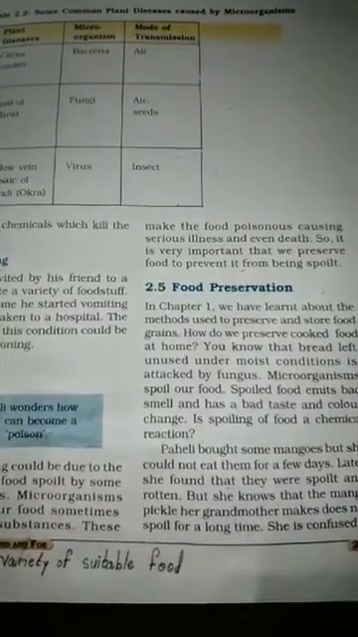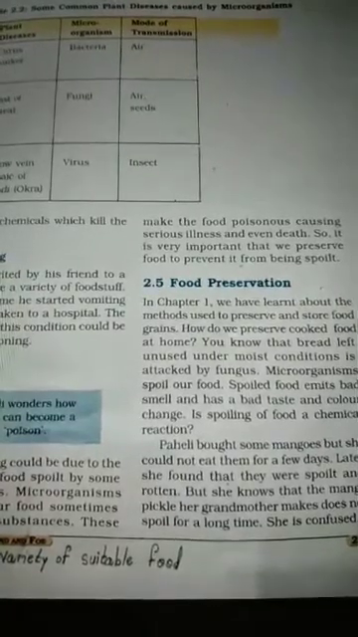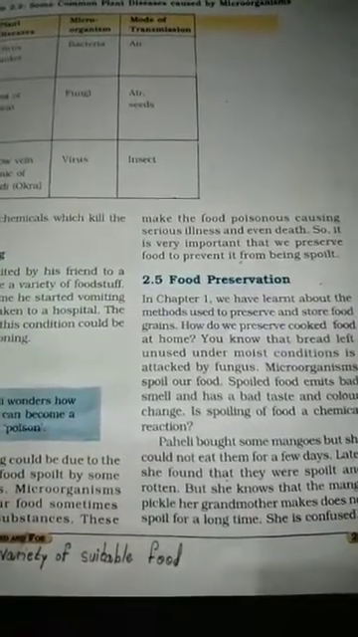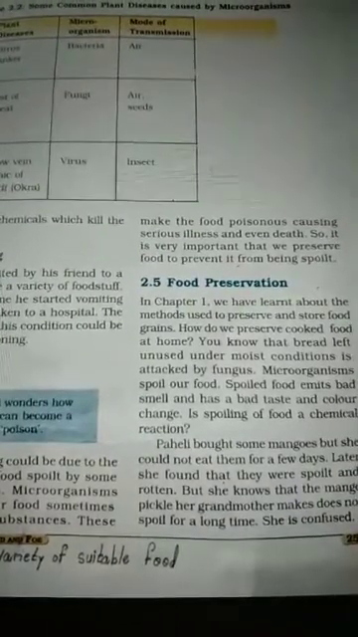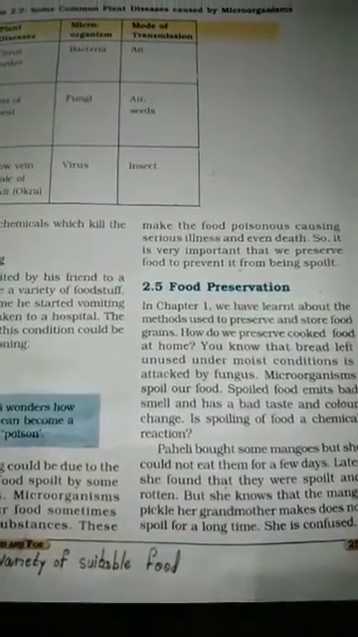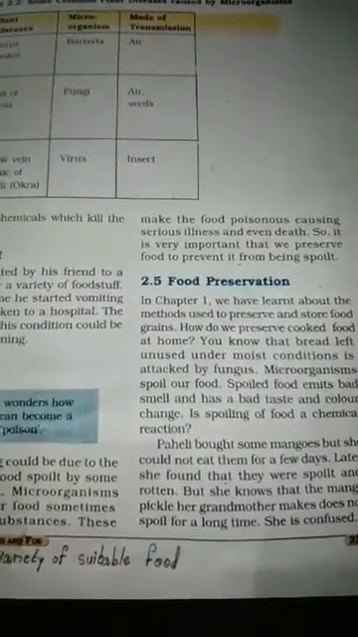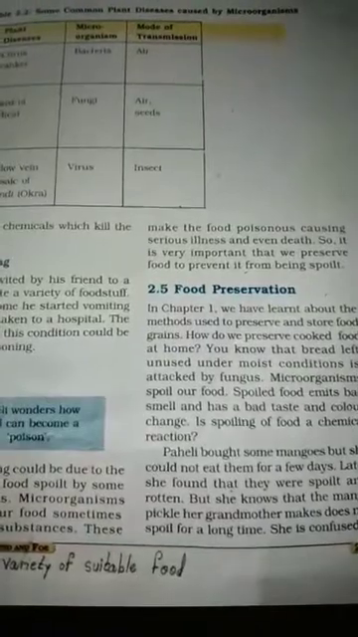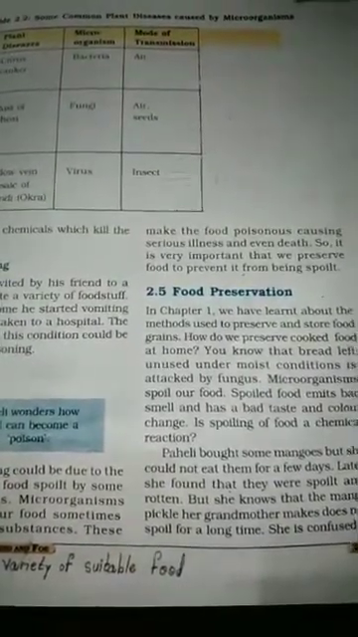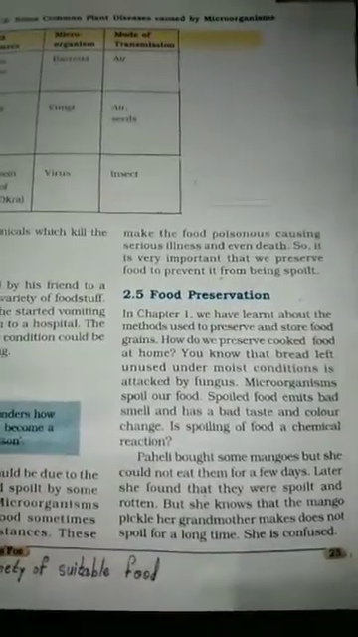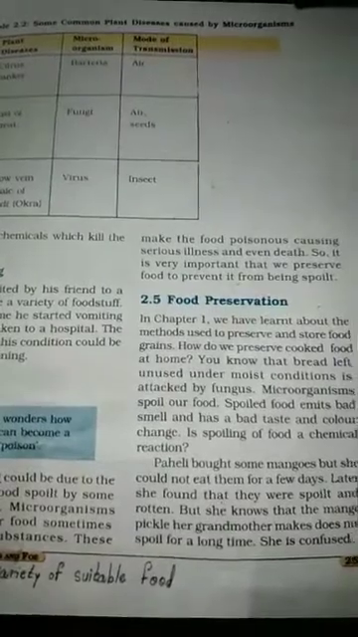So it is very important that we preserve food to prevent it from being spoiled. We should take care of food and store it in such a place that it does not get spoiled. Food preservation tells us how to take care of food, how to save food, and how to store food in a proper manner. So for this, let's read more.